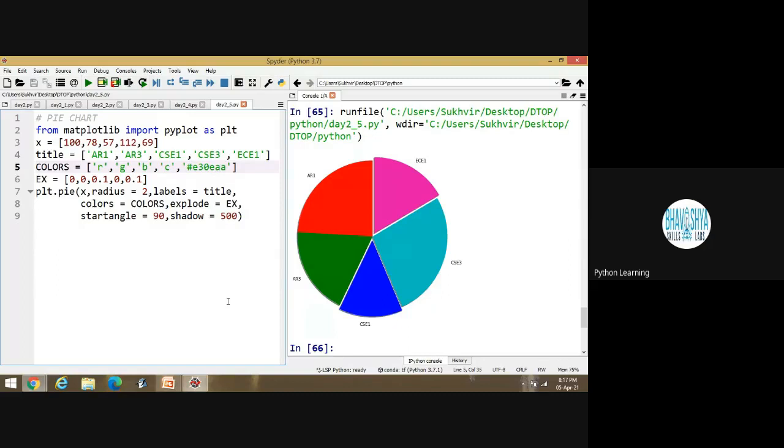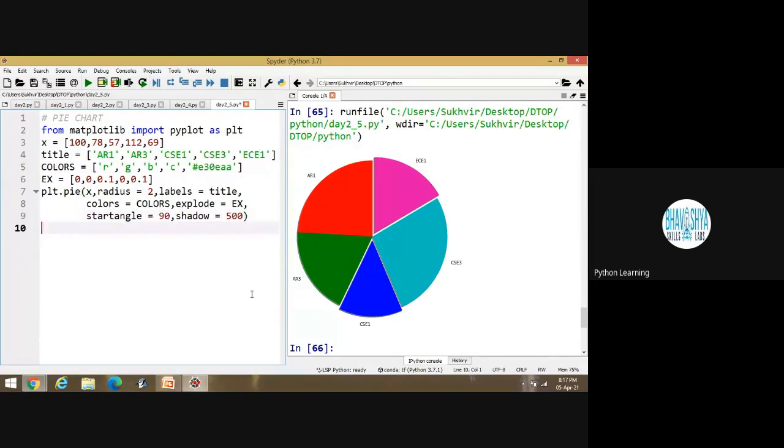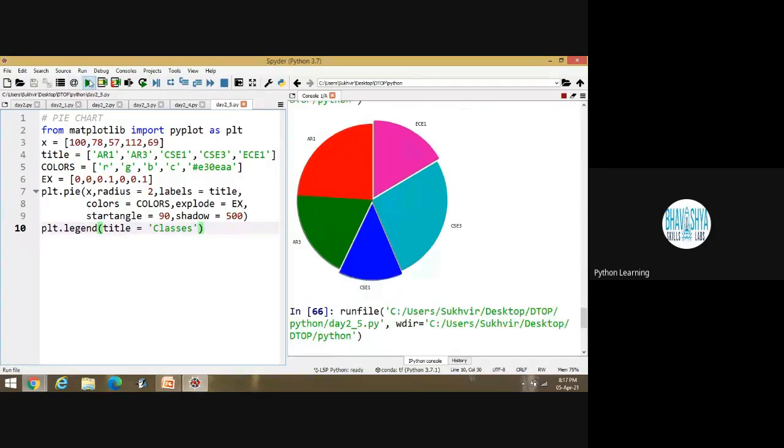For that, one more thing is there. I think with the help of that content, you can display the value. Suppose I am writing here plt.legend, and here I am writing title is equal to classes. Or branches, you can write.